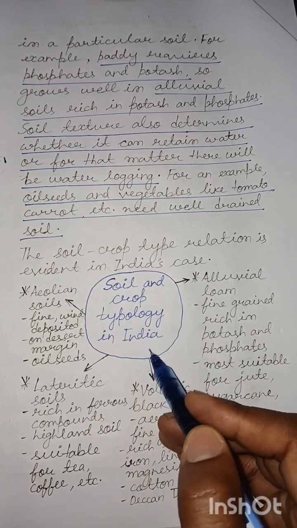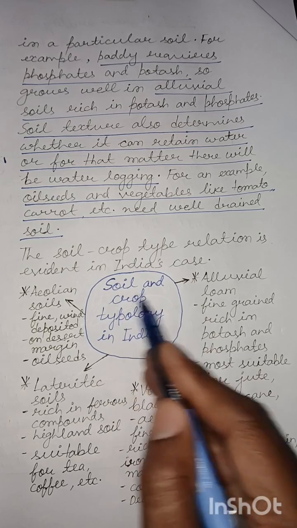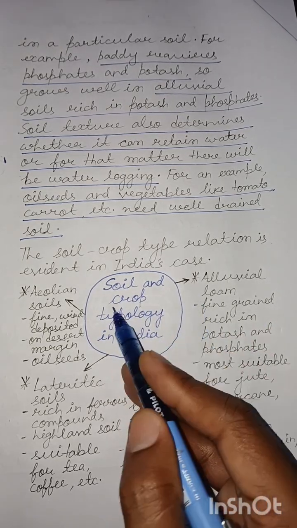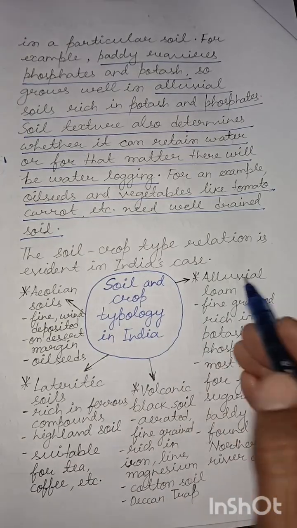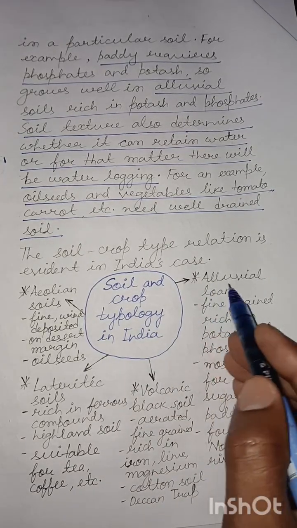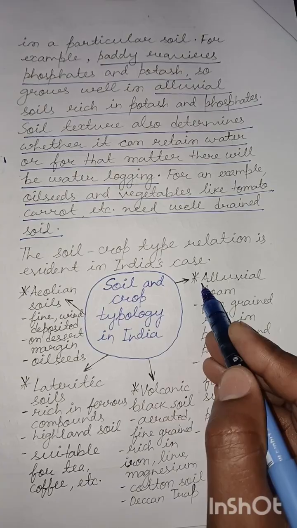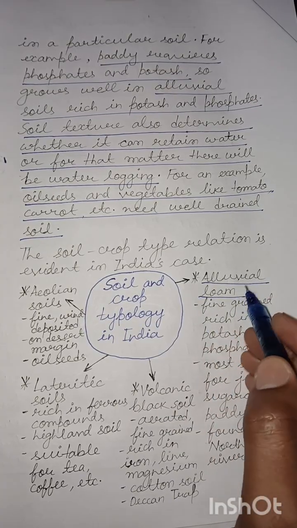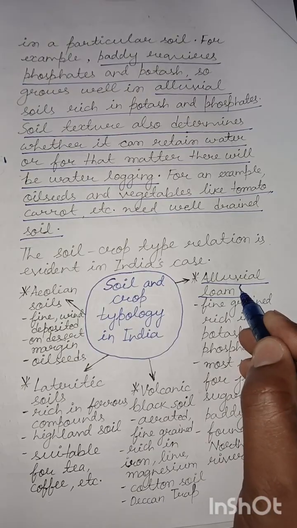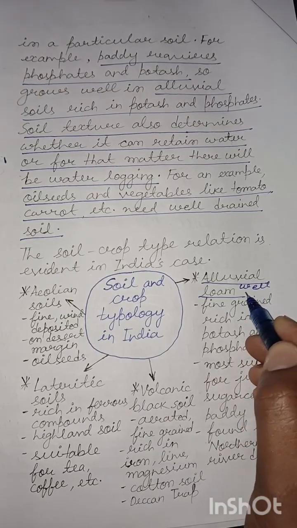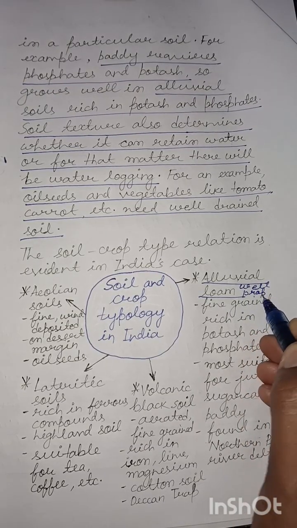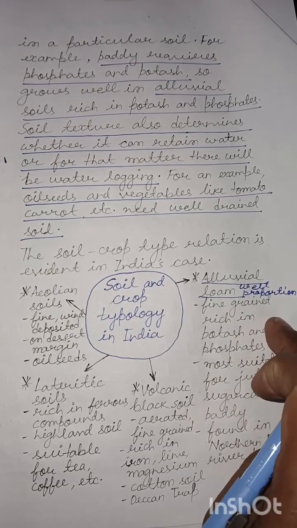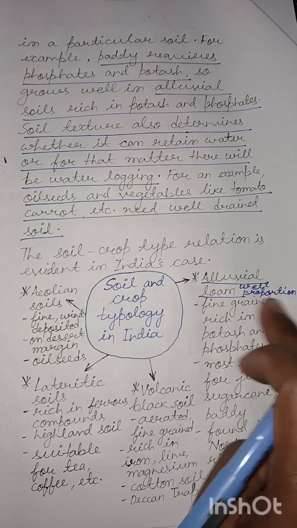Soil and crop typology in India. Basically, we can see what type of soil is found in which part of India would have a strong relation with which type of crop would be grown there. Coming to the major soils of India, first is the alluvial loamy soil. When we call a soil loam, it means that it is well proportioned. It has equal part of fine grained as well as coarse grained soil. That is why generally it is called loam.